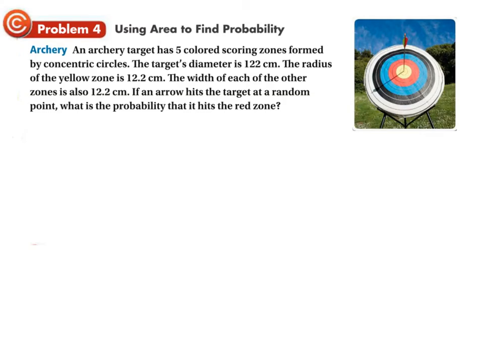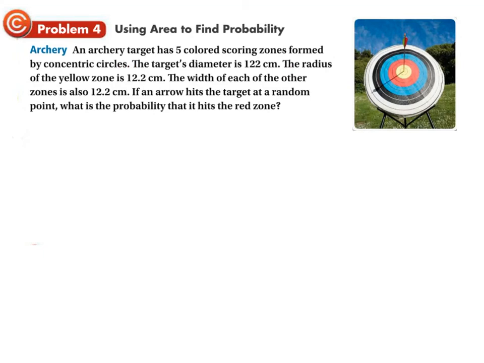All right, so this problem is area of a circle, and what you need to do here is calculate and subtract things to find particular regions. But very specifically, let's read it. Okay, archery. An archery target has 5 colored scoring zones. Here's the white, the black, the blue, the red, and then that yellow center. Okay, formed by concentric circles.